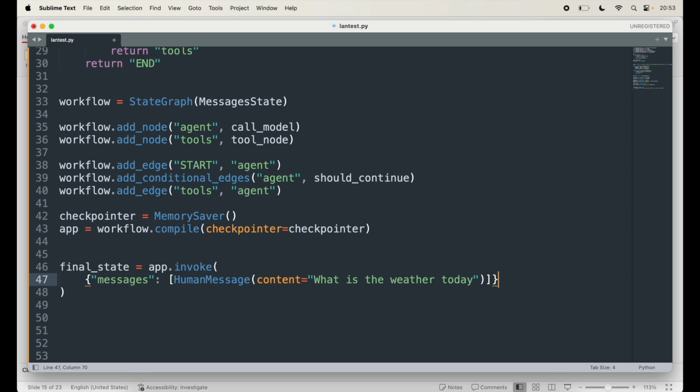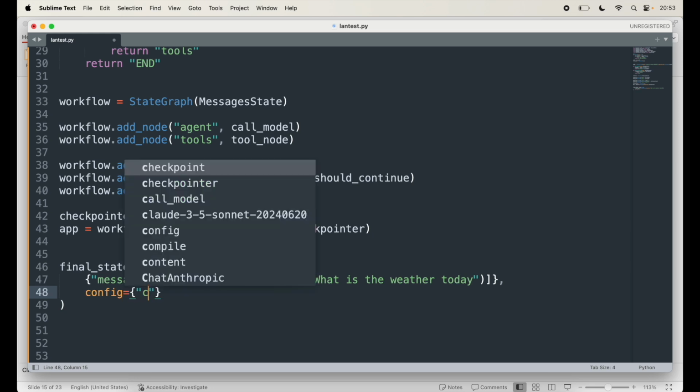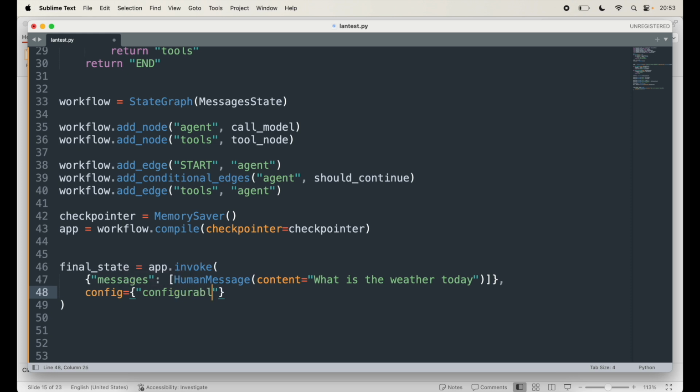What is the weather today? And then once I have that, I need a config which is, I'll say, configurable state equal to, I'll say, thread ID. I have to pass the thread ID of some unique number. I'll say this unique thread ID for state persistence. That's what we are doing here.